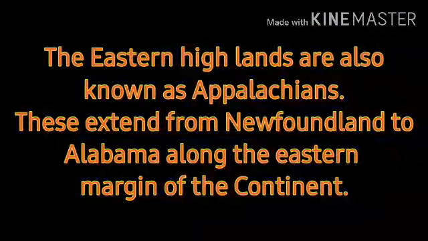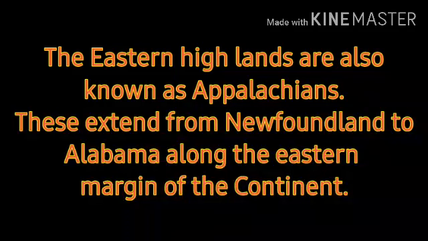The Eastern Highlands are also known as the Appalachians. These extend from Newfoundland to Alabama along the eastern margin of the continent.